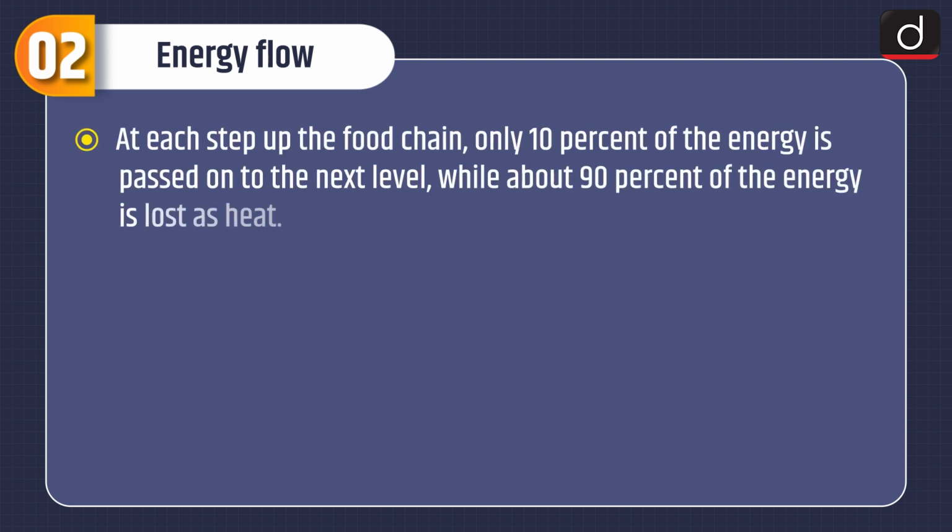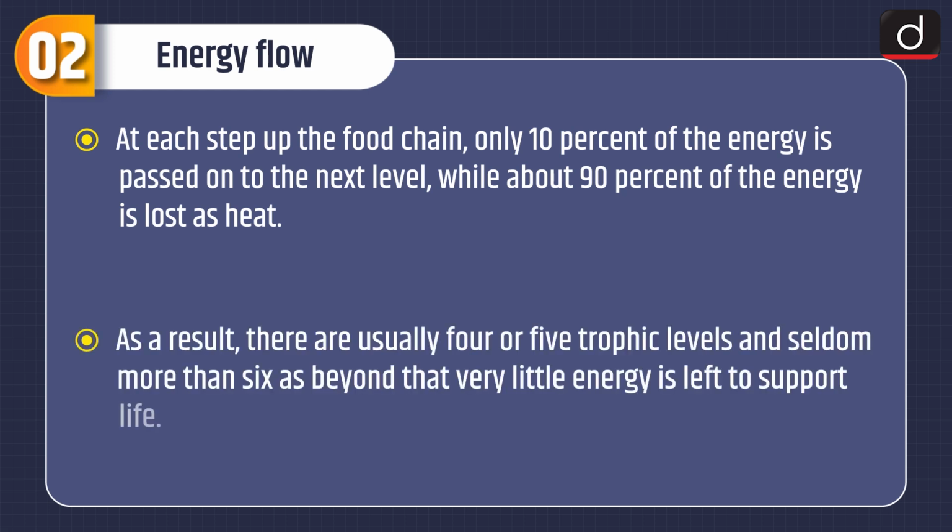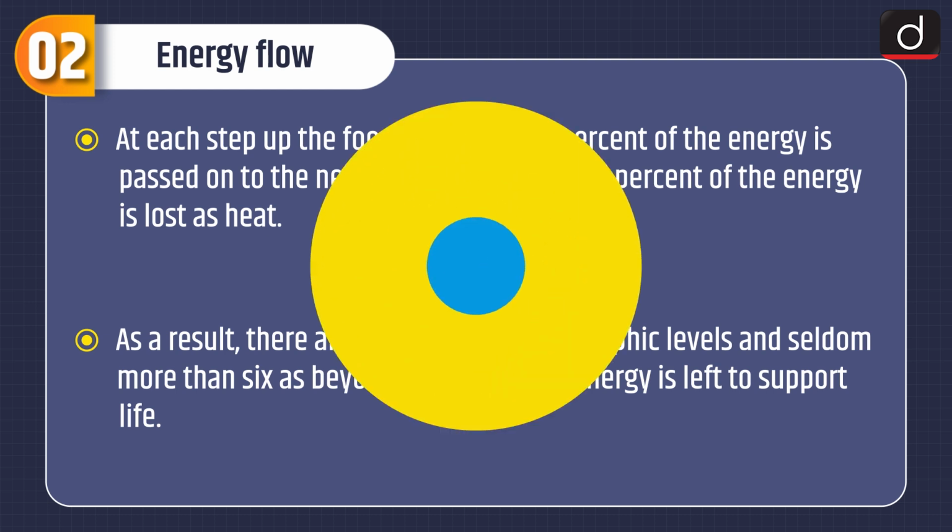At each step up the food chain, only 10% of the energy is passed on to the next level, while about 90% of the energy is lost as heat. As a result, there are usually 4 or 5 trophic levels and seldom more than 6, as beyond that, very little energy is left to support life.